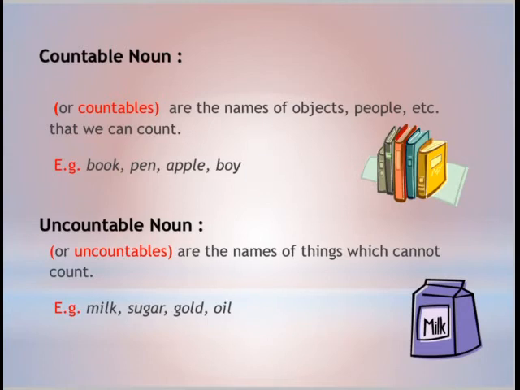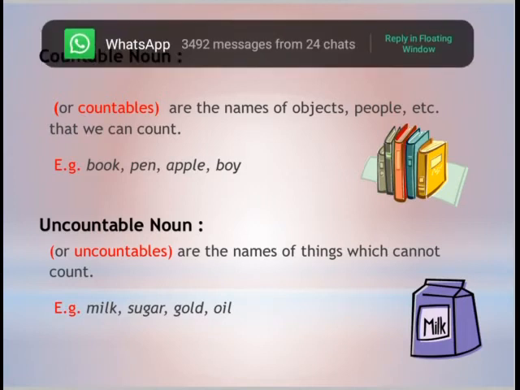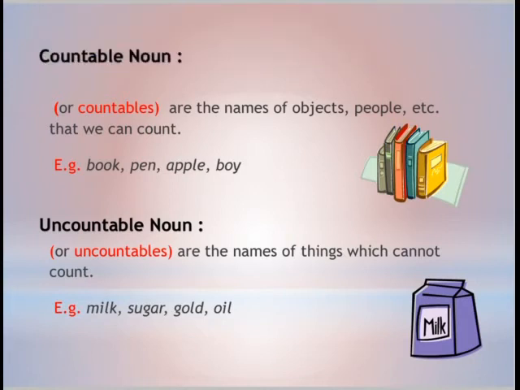Next is countable and uncountable noun. Countable nouns are those which we can count, whether they are people or objects. Book, pen, apple, boy, we can easily count them. And uncountable nouns are the names of things which we cannot count. Water, sugar, milk, gold, oil. That is in uncountable noun.